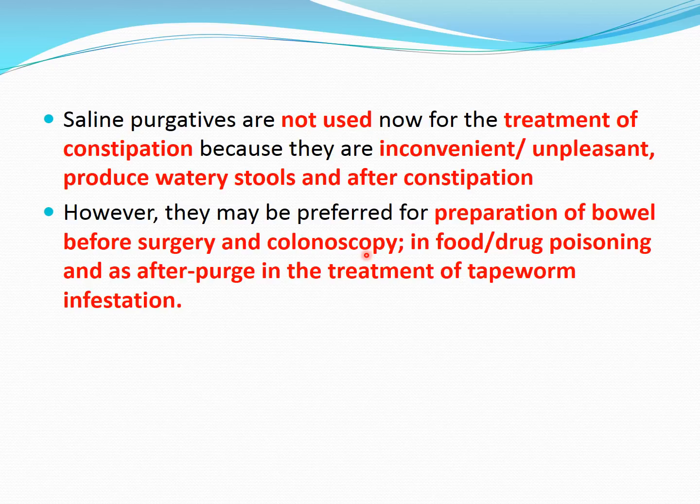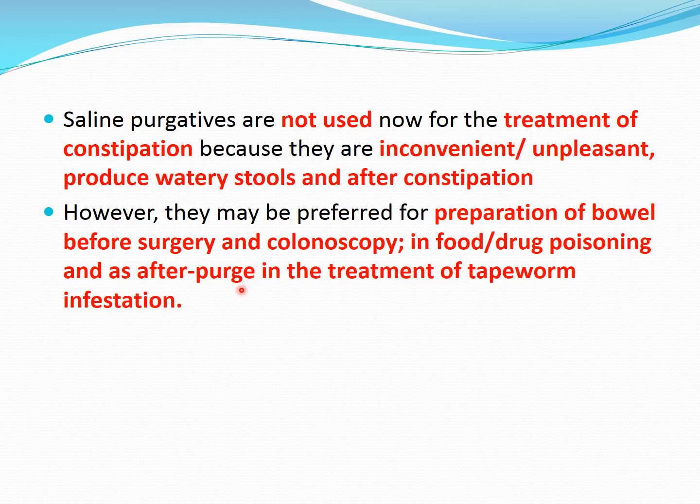Second, they are useful in food or drug poisoning. If any food or drug has been ingested as poison, we want it not to be absorbed in the intestine and to be evacuated. For that we want drugs which can act rapidly, because before absorption happens you have to remove it from the intestine. These drugs are fast acting, 1 to 3 hours of action, so they can be useful in various food or drug poisoning, and they can be useful as an after purge.